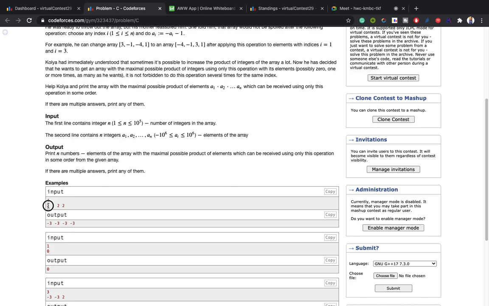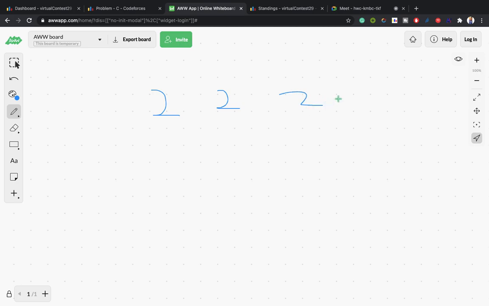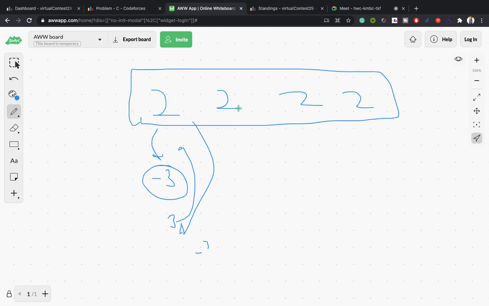So when I am given 2, if I do the operation, it will become minus 2 minus 1, so it will be minus 3, with modulus equal to 3. 3 is more than 2, so I will do the change, I will change 2 to minus 3. I will do all the operations if I am getting a bigger value than before.